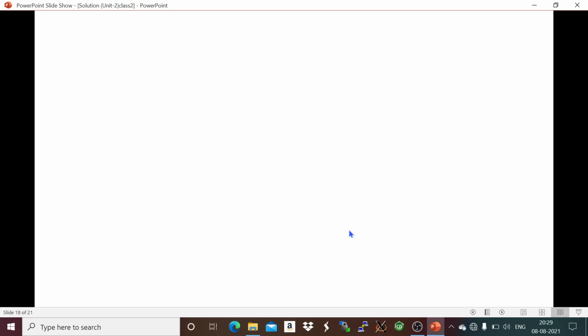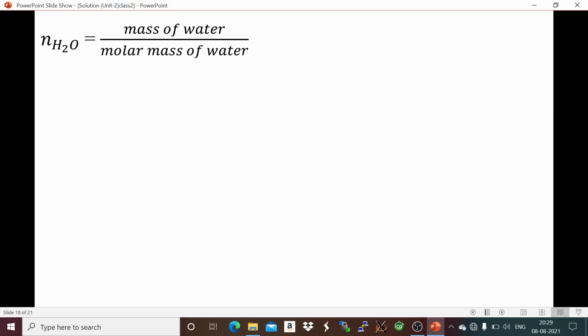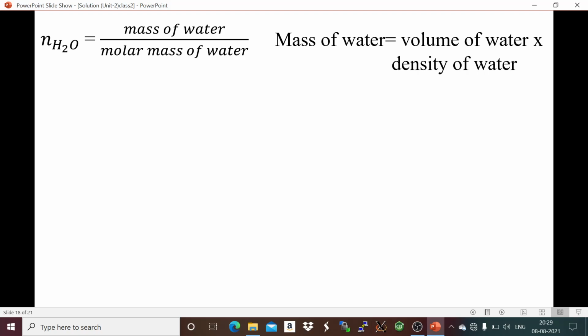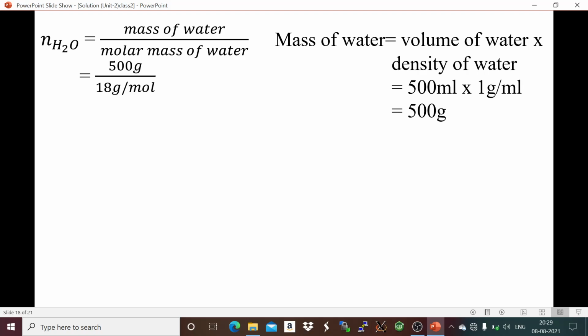Okay, so next, the number of moles of water is the mass of water divided by the molar mass of water. The mass of water is the volume of water into the density of water. Now the volume of water is 500 ml into 1 gram per ml, so 500 gram. So simplifying, putting the value, you will get 27.78.